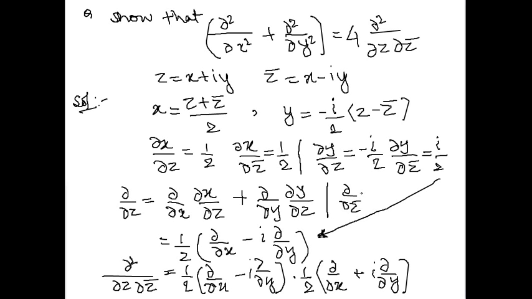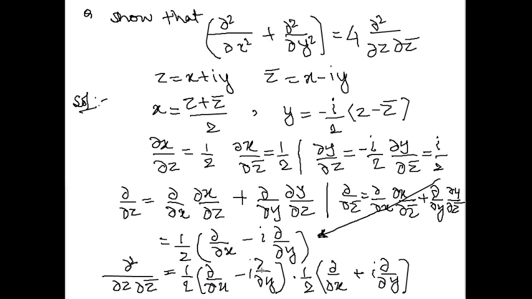Del by del z bar is, similarly, del by del x times del x by del z bar plus del by del y upon del z bar. When we substitute, del x by del z bar is 1 by 2 and del y by del z bar is iota by 2, then we will get this. When we multiply both sides, del by del z into del by del z bar, we will get this result. Clear?